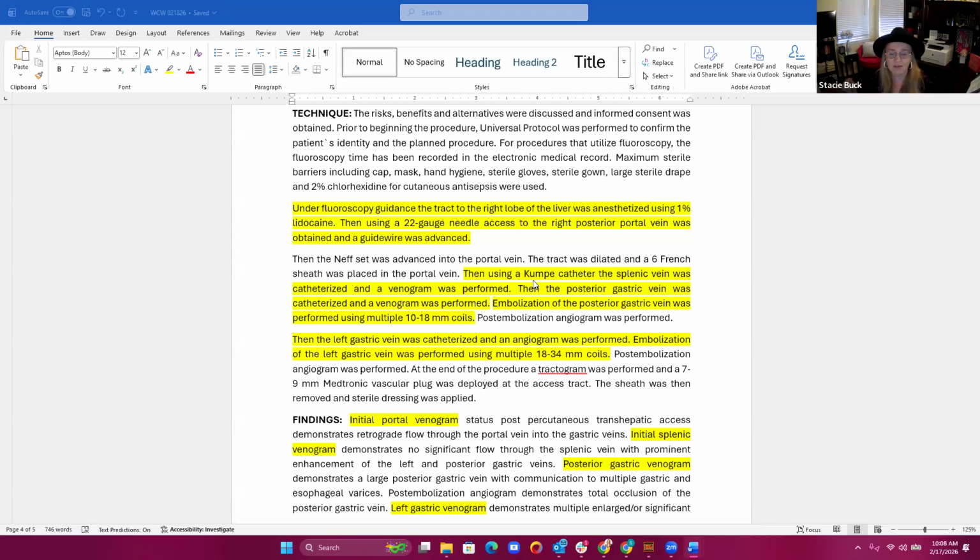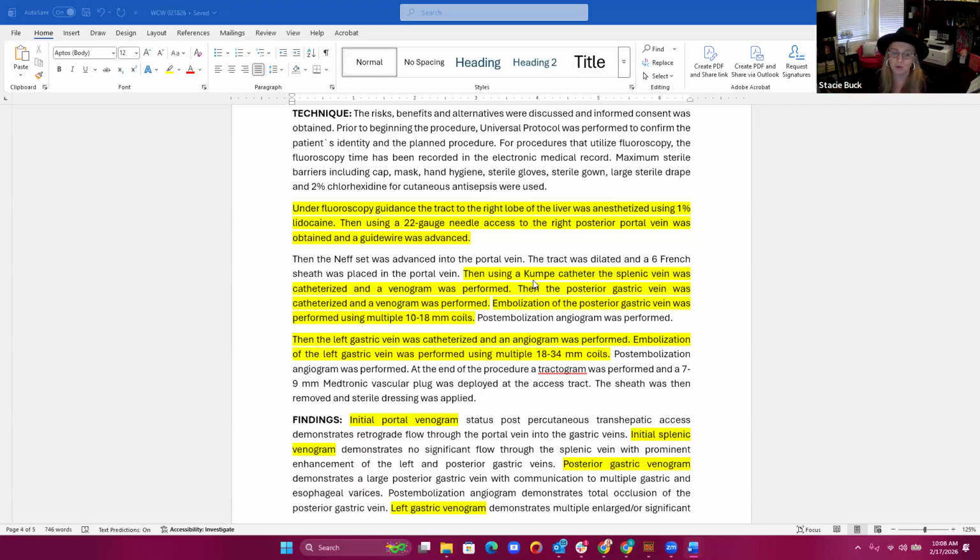So the splenic vein was catheterized. That's a 36011 with that 75774, but then the catheter goes into the posterior gastric vein, which is off of the splenic vein. So that means that the splenic vein catheterization code goes away. That gets eliminated because the posterior gastric vein is a second order vein. So that makes that a 36012. And then the venogram of the posterior gastric vein is also a 75774. And then we've already assigned our embolization code 37244.